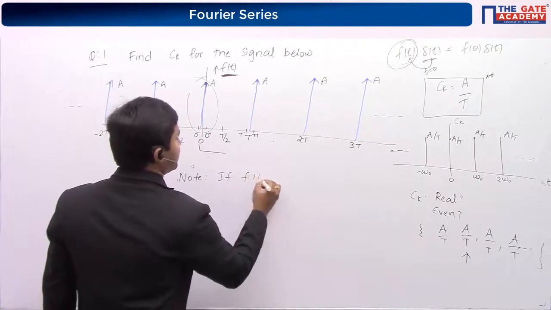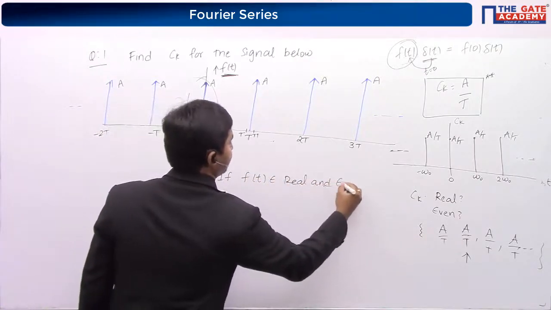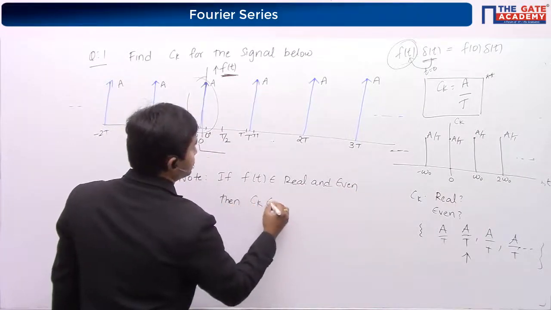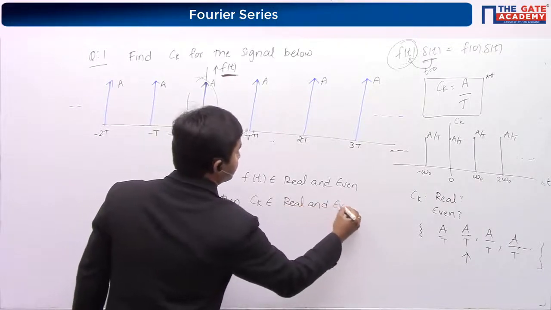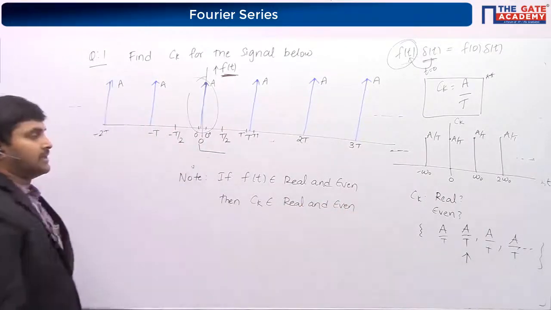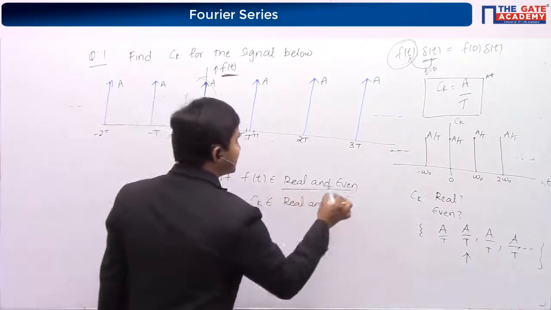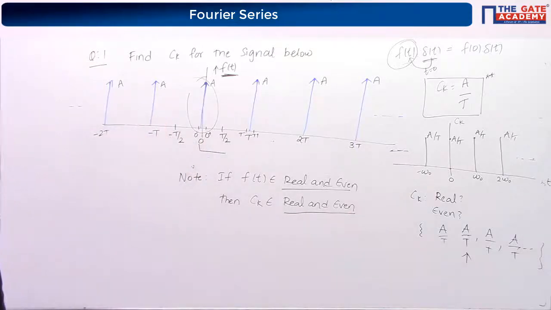If f of t is real and even, then Ck will also be real and even.